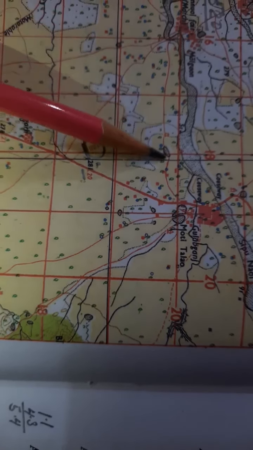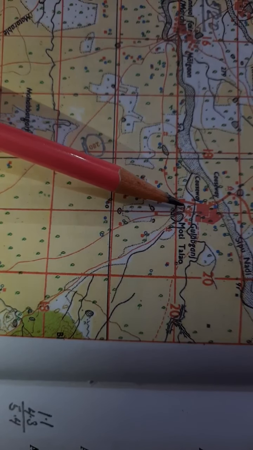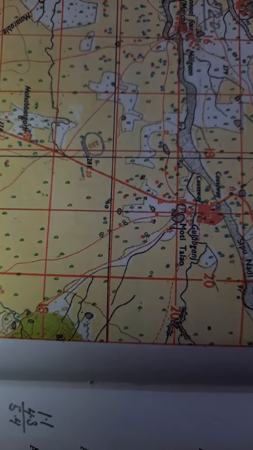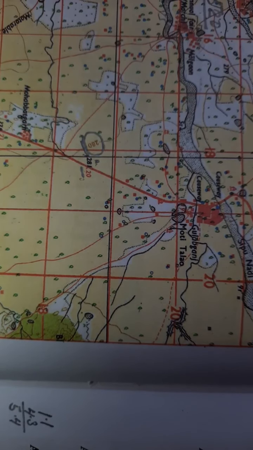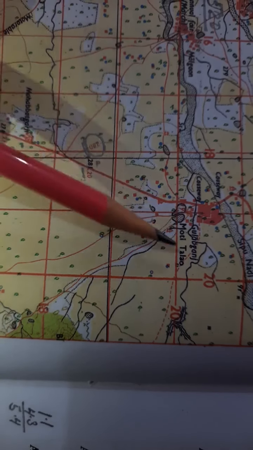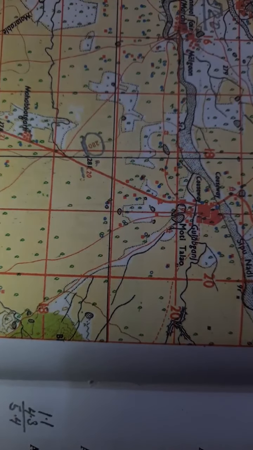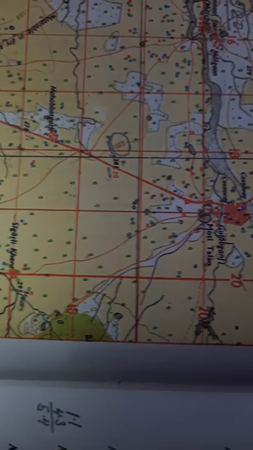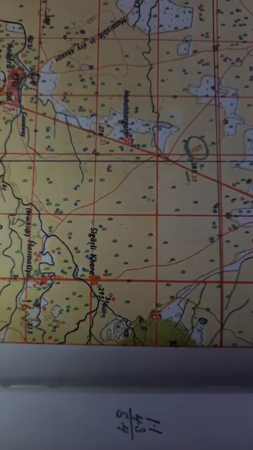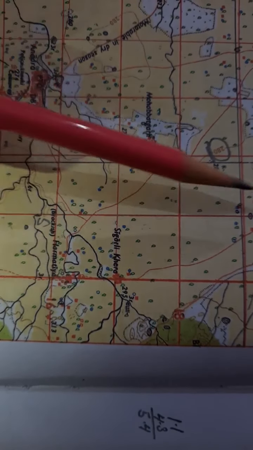Next is Gulabganj. This is Gulabganj. The question is, in which direction would he be walking? Means if a man is walking from Gulabganj 1820 to Hermitia, in which direction would he be walking? So this is Gulabganj, and this is north, this is south. Now we will find out where Hermitia is. Hermitia is also a very small settlement, you can see on the southern side. This is Hermitia, and Gulabganj is this side.